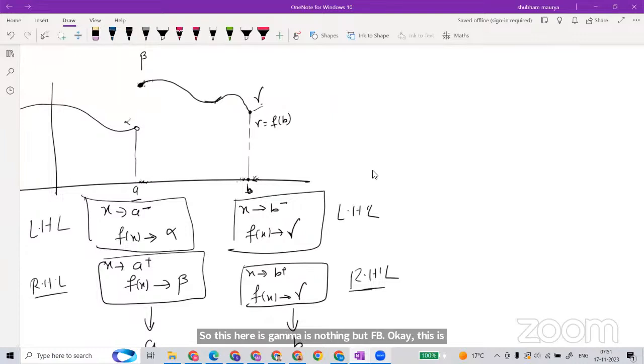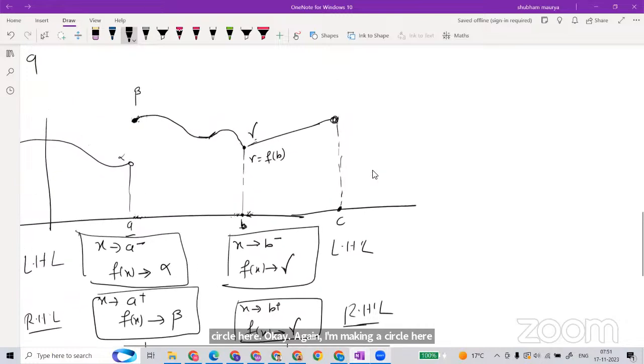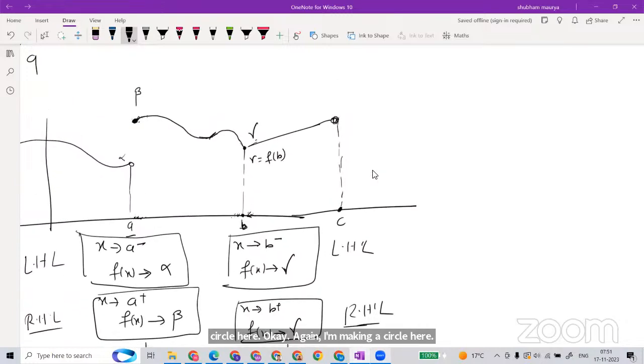Now the next place is the issue with C. What is the issue here is, again I'm making a circle here. Now it is clear what is solid and what is circle. So solid is here, and again circle is here, and it is continuing. See the differences: this side circle, this side circle, solid is exactly here. What is the meaning of this solid I'm making here?